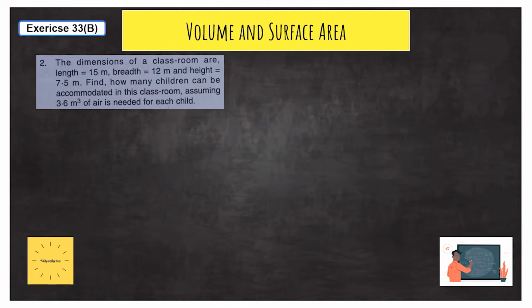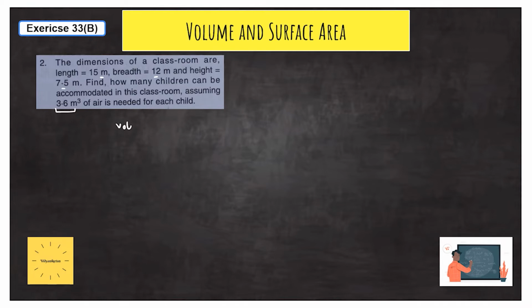Now the next problem. Here dimensions are given: length, breadth and height. The dimensions of a classroom are length 15 meter, breadth 12 meter and height 7.5 meter. Find how many children can be accommodated in this classroom, assuming 3.6 meter cube of air is needed for each child. It is just like the previous problem. First we need to find out the volume of the classroom.